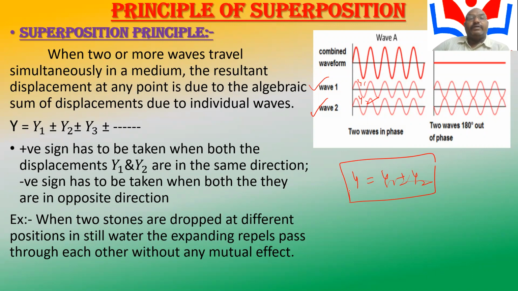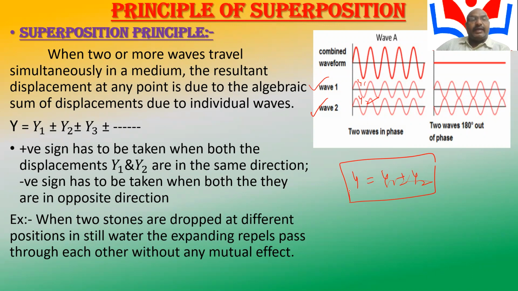When two or more waves travel simultaneously in a medium, the resultant displacement at any point is the algebraic sum of the displacements due to the individual waves: Y equals Y1 plus or minus Y2 plus or minus Y3 and so on.